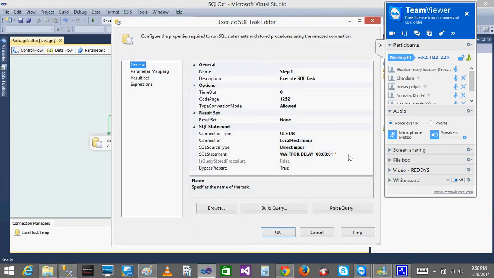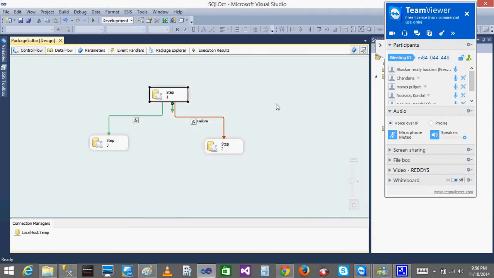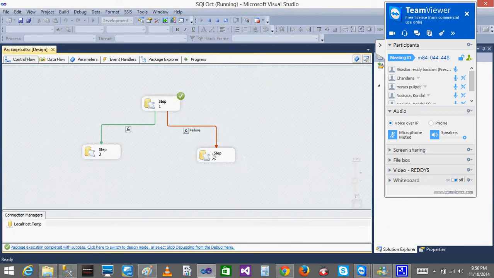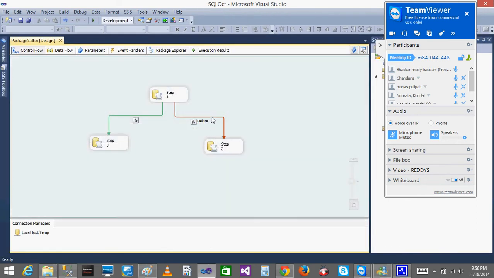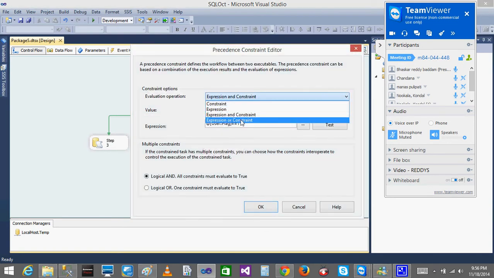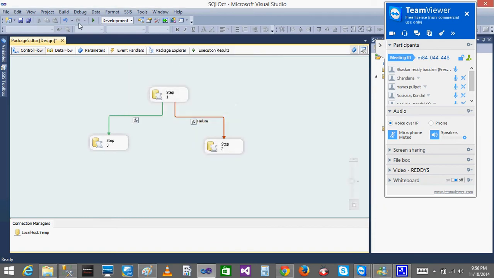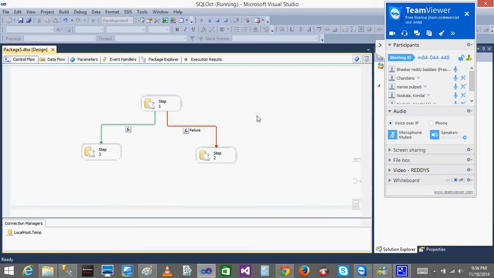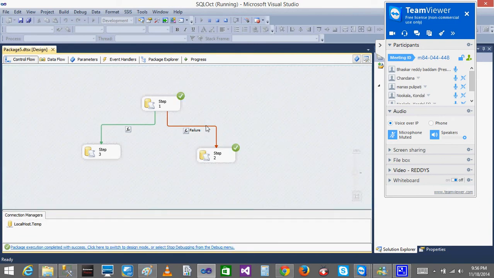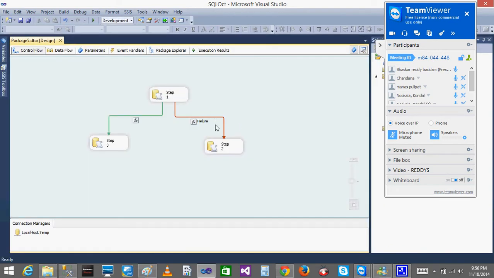So now again I'll correct the code. Okay. Now I'll run this. Now see, this step will not execute, right? But now if I give OR instead of expression and constraint, then automatically it will check any one of the conditions. If any one of the conditions is successful, then it will execute. See, what is one of the conditions? Failure. No, it didn't fail. It is a successful condition, so that is not done. What is the other condition? The other condition is that we have the flag equal to 1. So that condition is satisfied. Then it will execute this one when we give OR. Are you able to get my point?